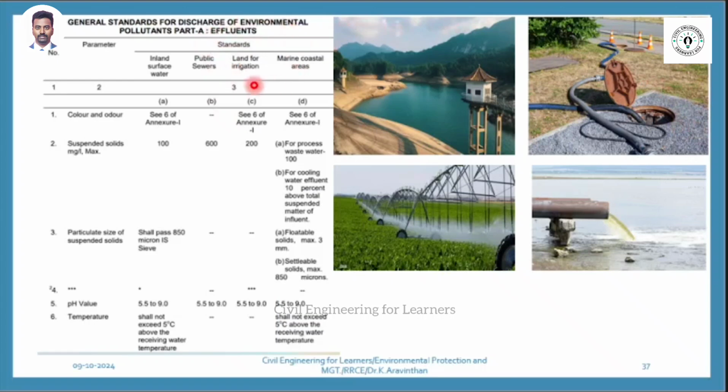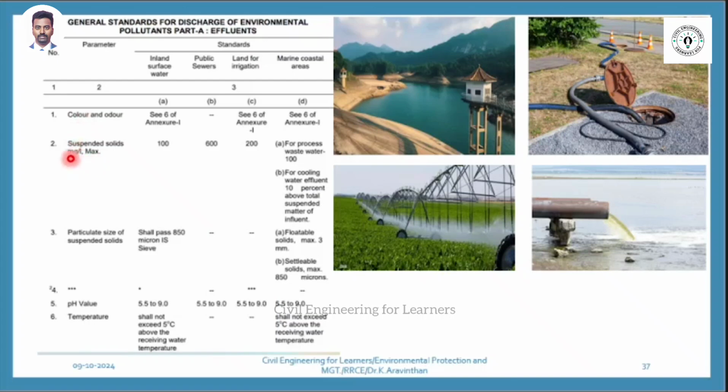Next one is land for irrigation. Have you seen this kind of irrigation? This is called what? Sprinkle irrigation. The water is sprinkling, no? They will be having this kind of motors. The motors will move into the agricultural land. The water will sprinkle. They can use this kind of waste. Industrial waste they can use. So this should be the standard. So land for irrigation. Next one is marine coastal. Can you see this last image? The industrial wastewater directly goes into sea. Either you can discharge in sea or you can discharge in ocean. So these are the standards. What should be the color?